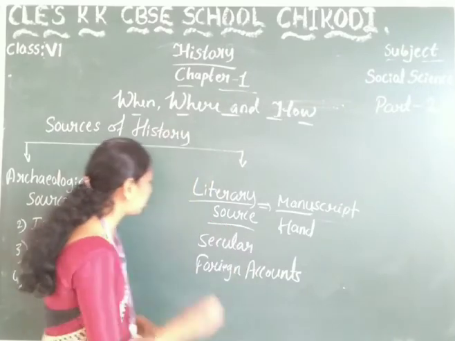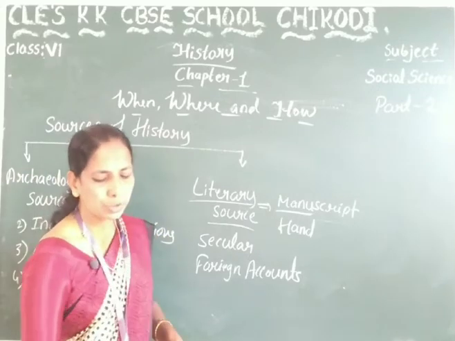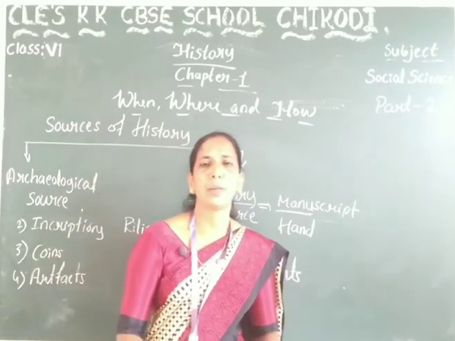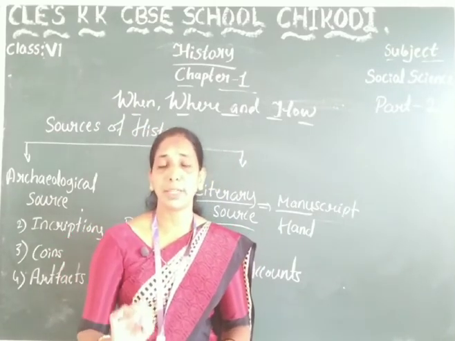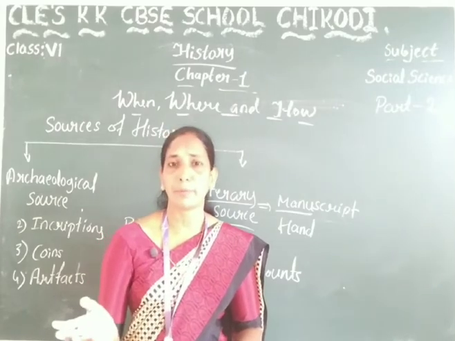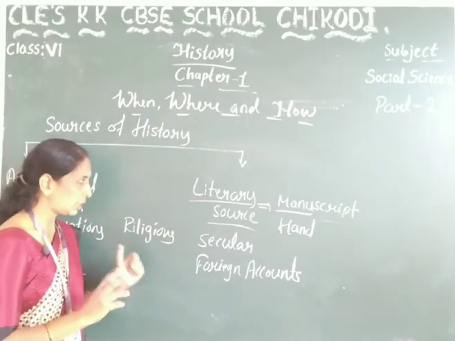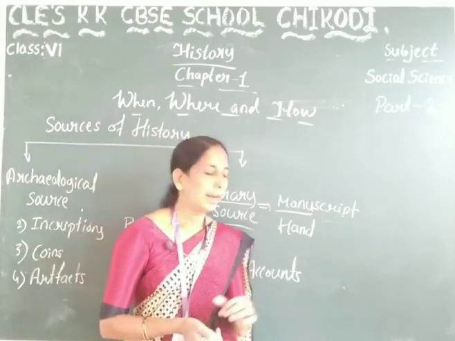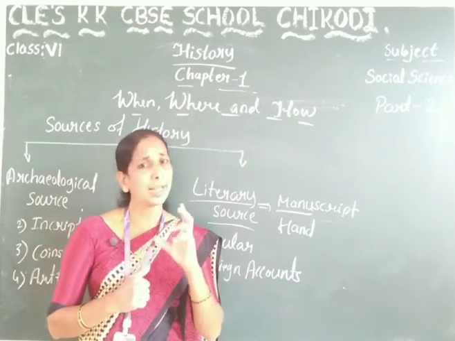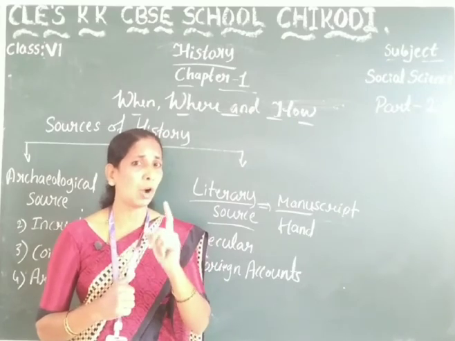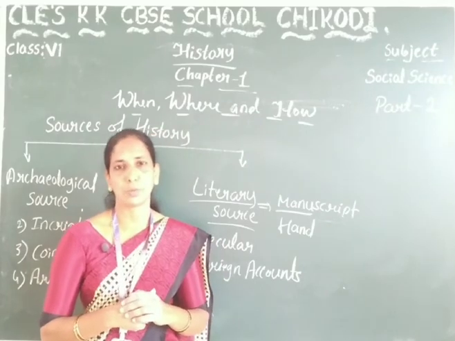In religious literature, some of our holy books were written by hand. They are the manuscripts. Good examples of manuscripts are the Quran, the Bible, the Bhagavad Gita, the Ramayana and the Mahabharata. These come under religious literature. We have also learnt secular. Kautilya's Arthashastra is a good example of secular. It is a manuscript and also a literary source.